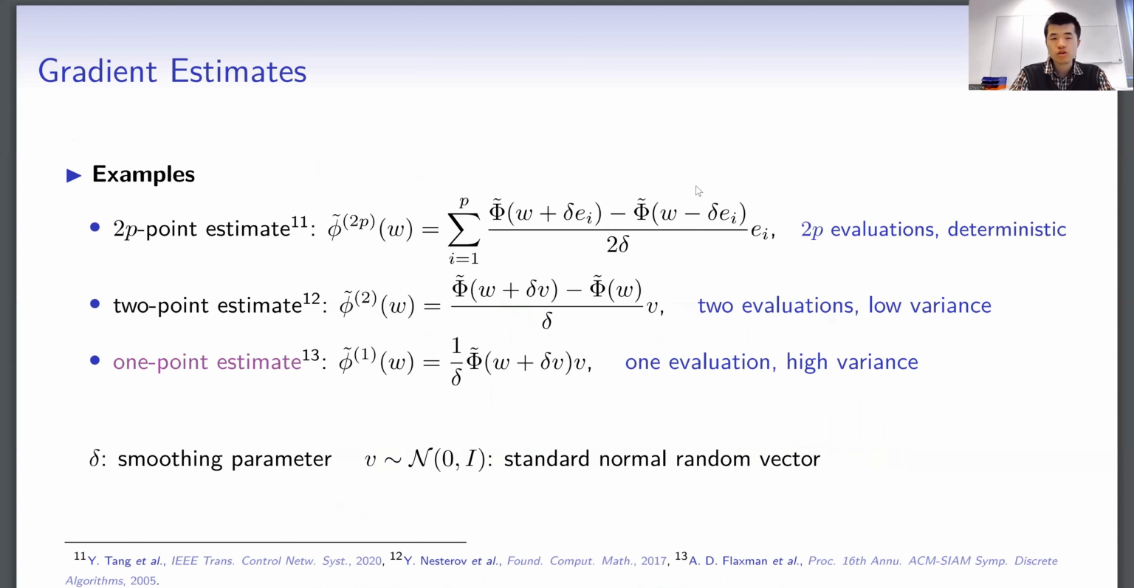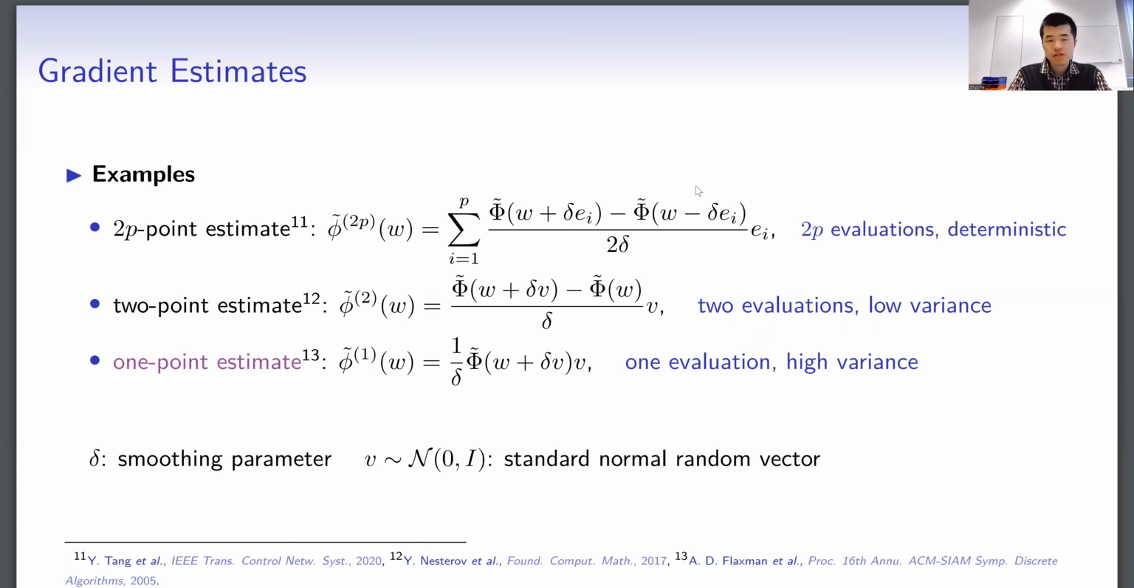We have several types of gradient estimates depending on how many function evaluations they require. The first one is the 2p-point estimate. What we do is to select p basis vectors and then scale it by the finite difference. We also have 2-point estimates, where we select a random directional vector and then scale it by the finite difference. We also have 1-point estimates. We scale the random vector by only one evaluation of the objective value.